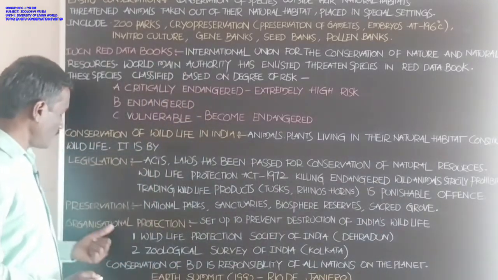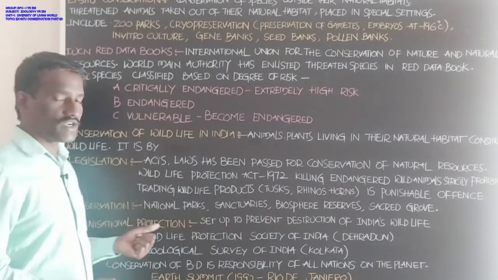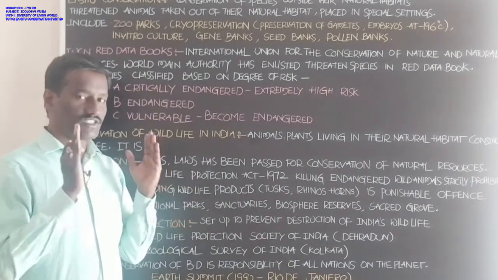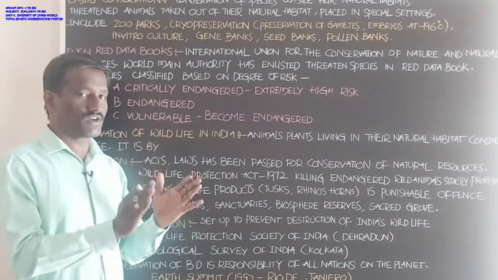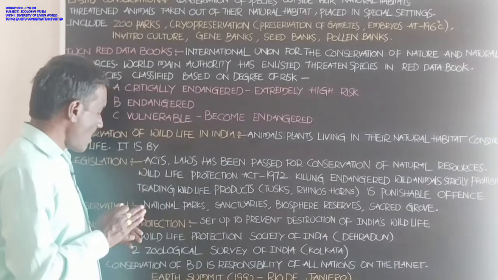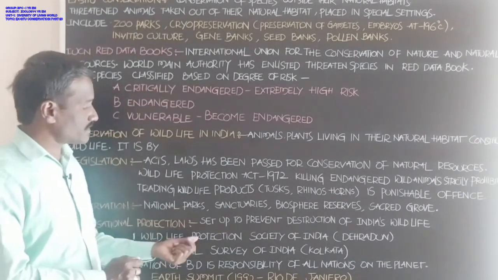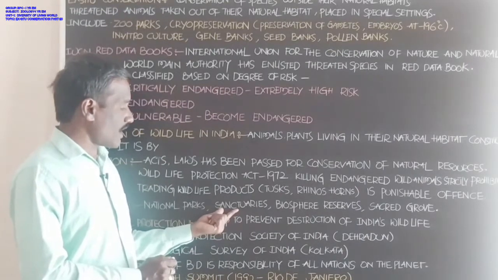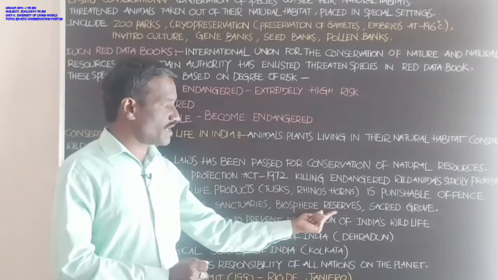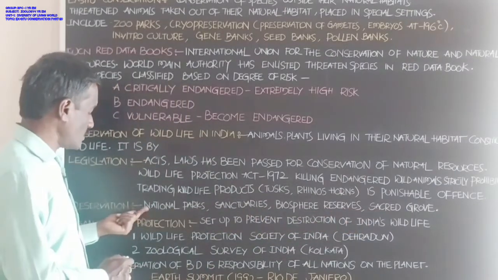Next, preservation. What about preservation? Students, biodiversity, species richness, and different types of living organisms, animals, and plants are preserved in the form of national parks and sanctuaries, biosphere reserves, and sacred groves. Already you know about this.